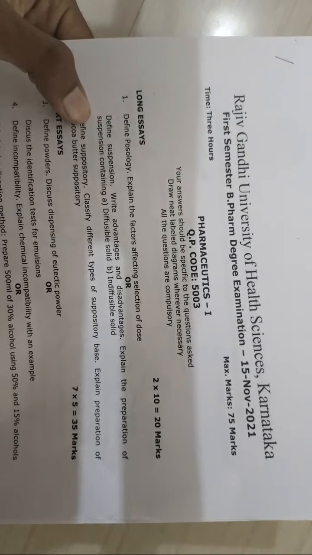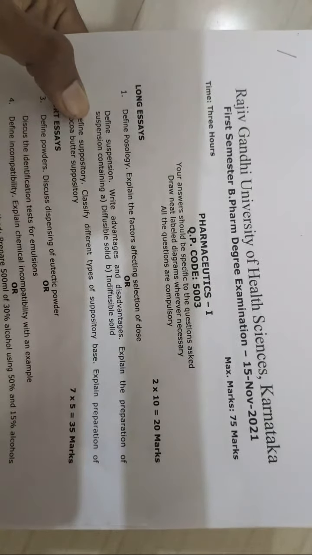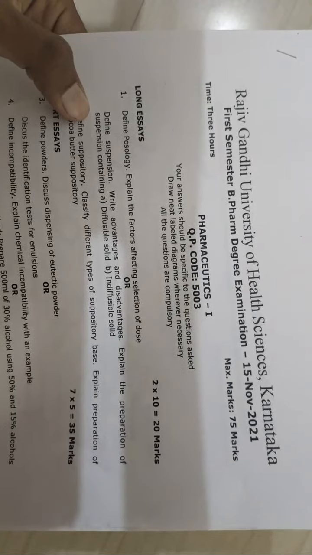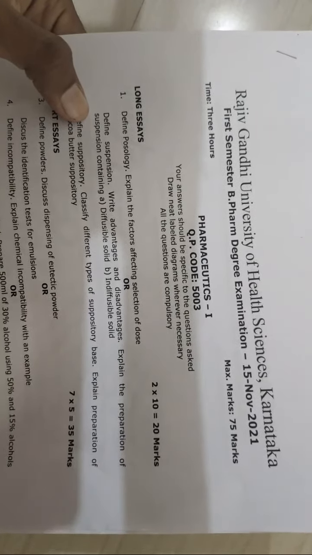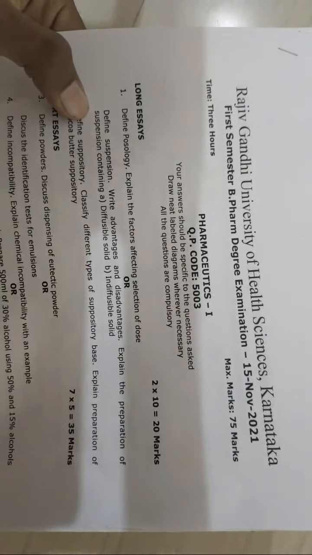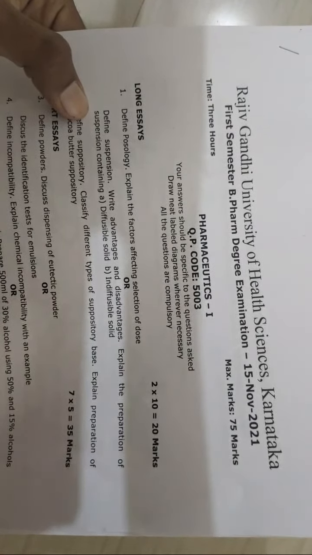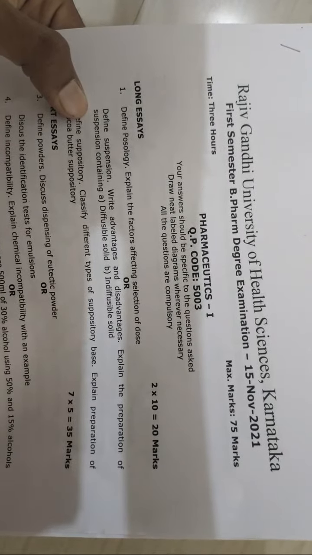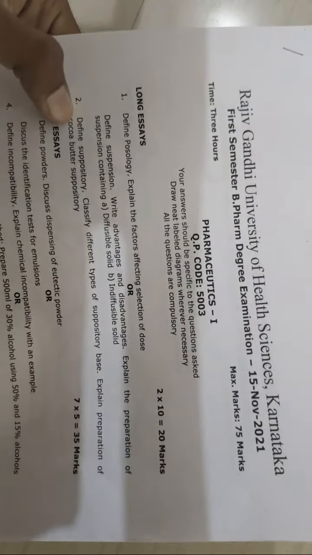First you write suspension, then don't write advantages and disadvantages directly. After writing suspension, you write, my dear brothers and sisters, factors affecting suspension. After that, you go for advantages, then disadvantages. Then you write the preparation of suspension containing diffusible solid and indiffusible solid.